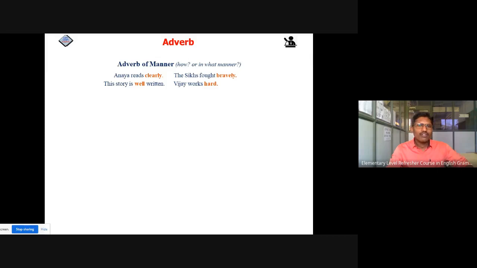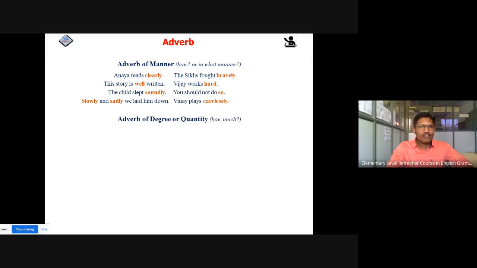How does Vijay work? So these are manner. The child slept soundly. You should not do so. These are adverbs of manner. Slowly and sadly, we let him down. So slowly, sadly are adverbs of manner. Vinay plays carelessly. That is also manner.